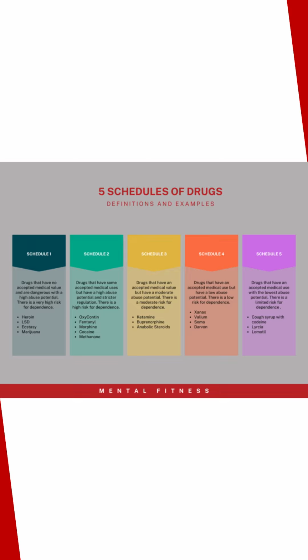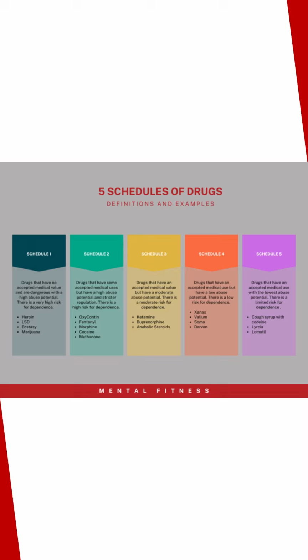Schedule 1 is drugs that have no accepted medical value and are dangerous with high abuse potential. This ranges all the way down to Schedule 5, which are drugs that have an accepted medical use, but with the lowest abuse potential. So let's review Schedule 1 to 5 and look at examples for each one.